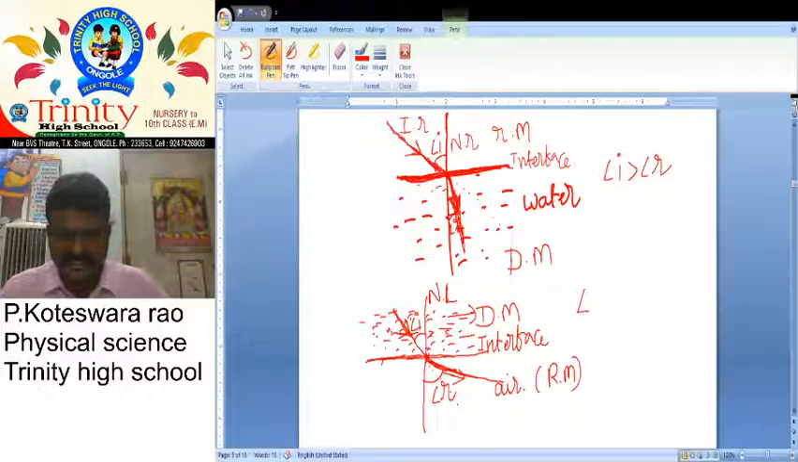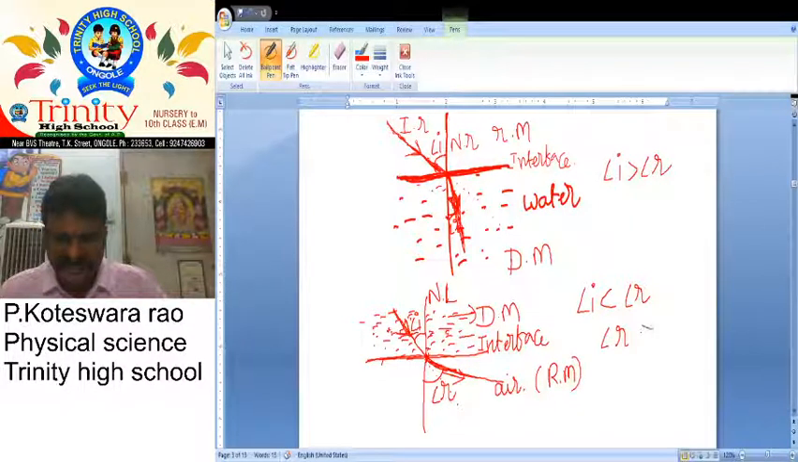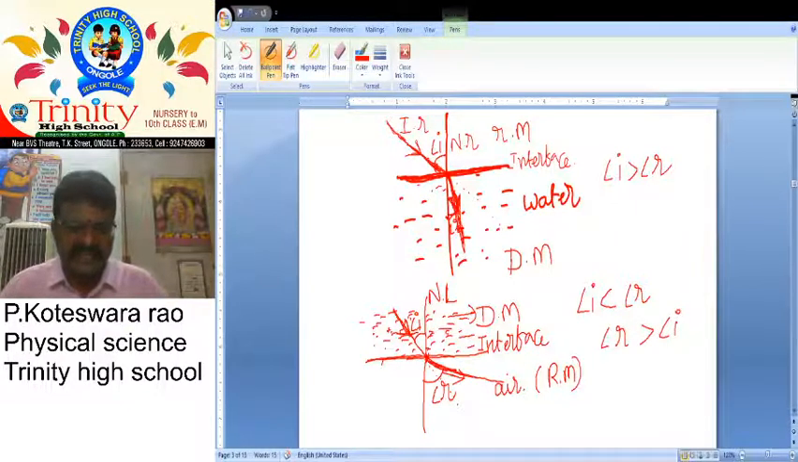So here is angle i. And what about here? This is the rarer medium. The speed is more. So here which one is more? Angle r is more. It is also written as angle r is greater than angle i. So the refraction angle is greater than the incident angle.